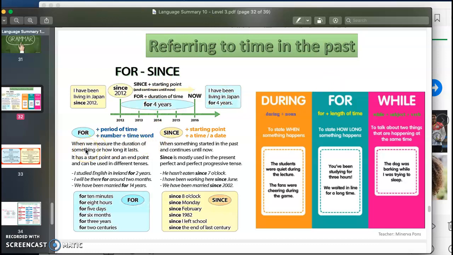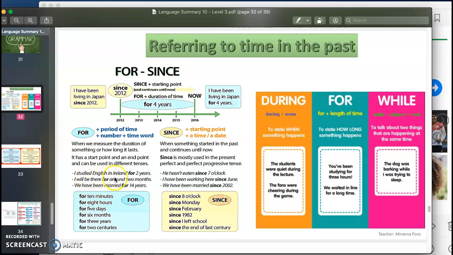So basically we use it to measure the duration of something, or how long it lasts. For example, for 5 days, I have been studying for 5 days. I have been learning English for 6 months. I have lived in this house for 2 years. Again, basically I am just measuring the duration of something.